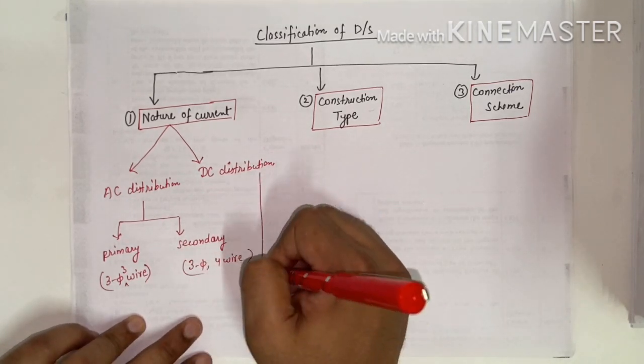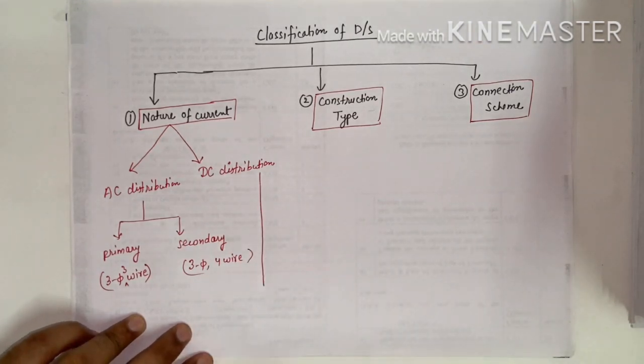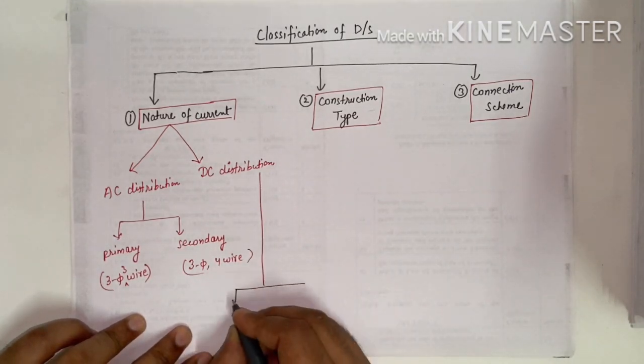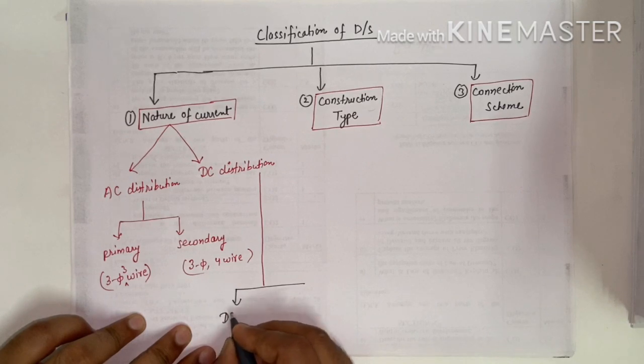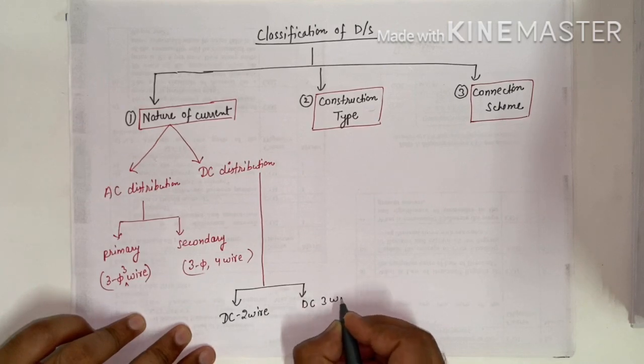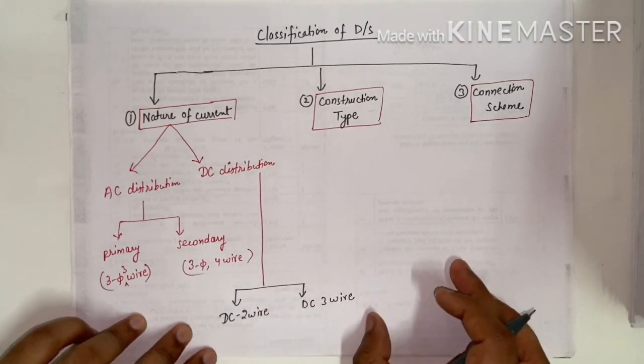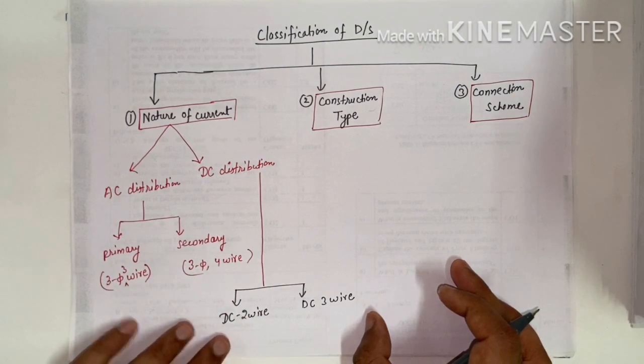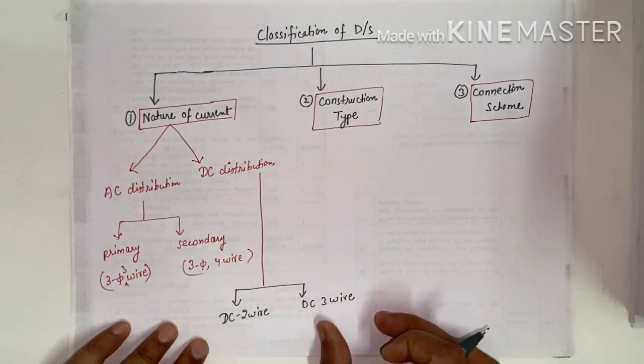For DC distribution we have two classifications: DC 2-wire system and DC 3-wire system.